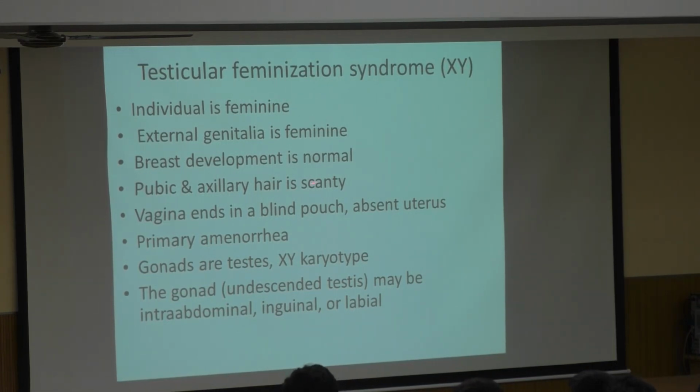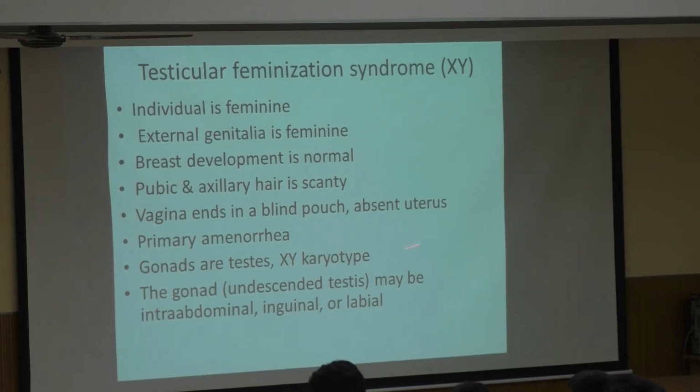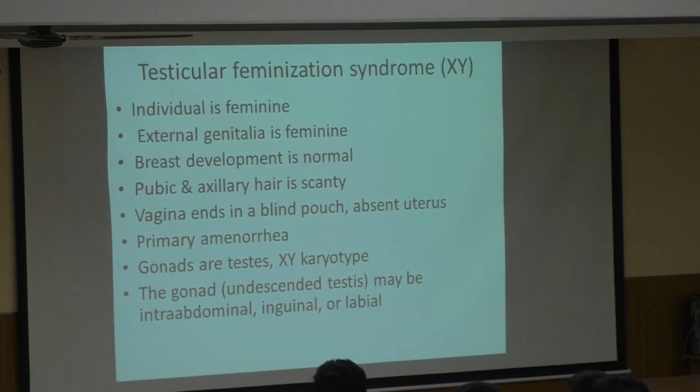The breast development may be there. Pubic and axillary hair is scanty. The vagina ends in a blind pouch, but there is an absent uterus. So the individual will be phenotypically a female because testosterone is not there. So internal and external genitalia don't take the male development.